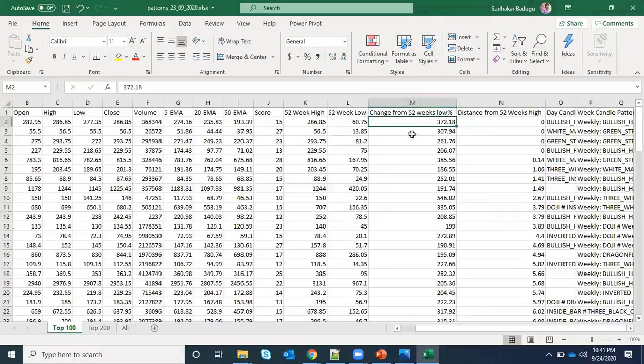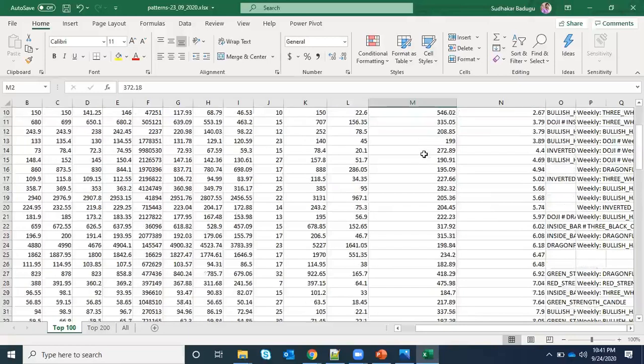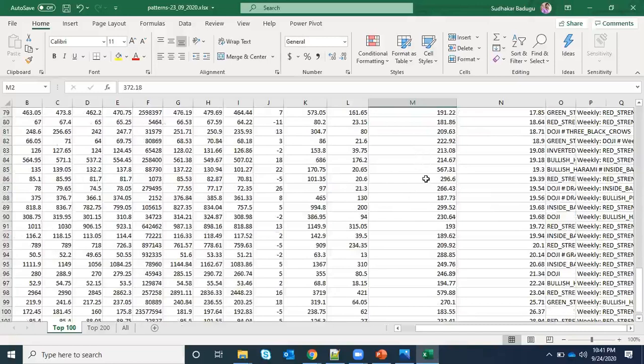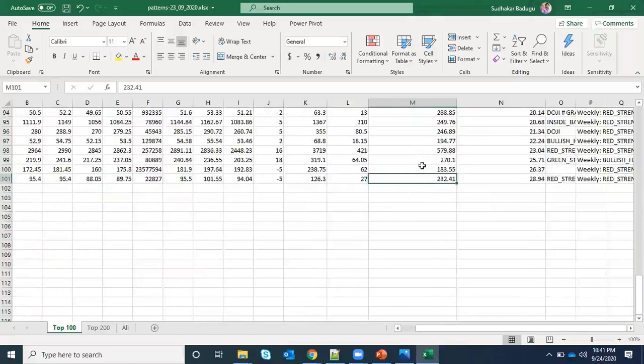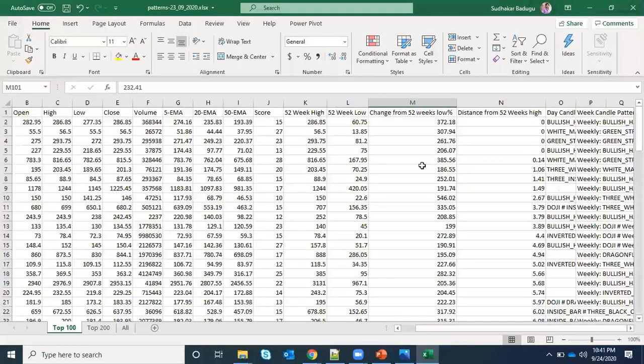For example, this stock is at 0%, meaning it is at its 52 week high. The 52 week high is 286 and the current close is 286, that's why the distance is 0, and it has given more than 372 percent from its 52 week low. If you see the top 100, each stock has given at least 100 to 200 percent from its 52 week low.